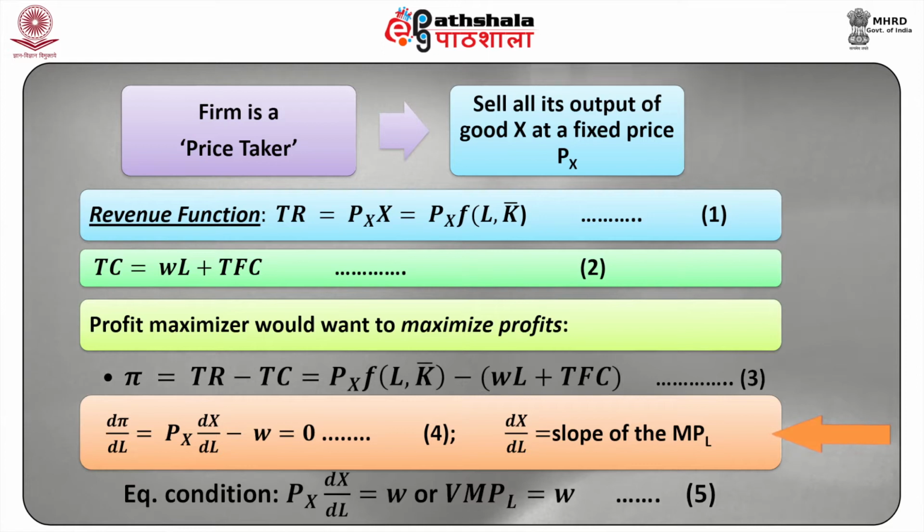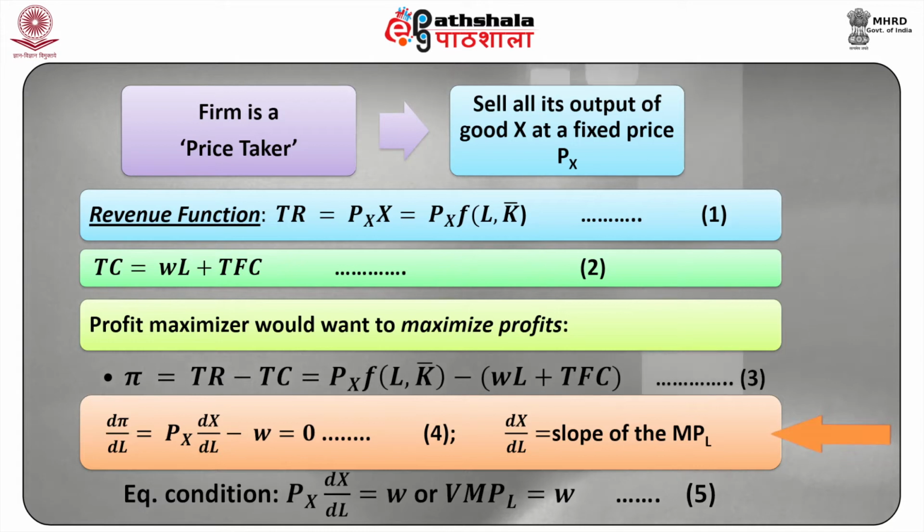Therefore, from our first order conditions, we get dπ/dL equal to Px into dx/dL minus W equal to 0, which is our fourth equation.